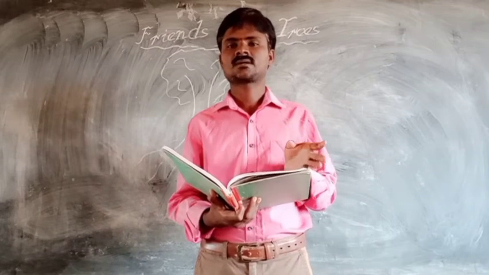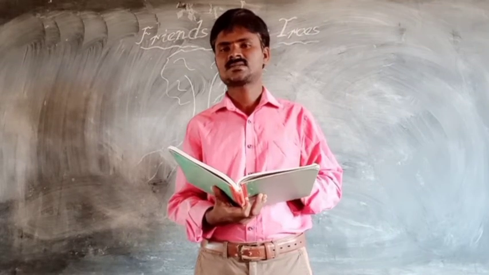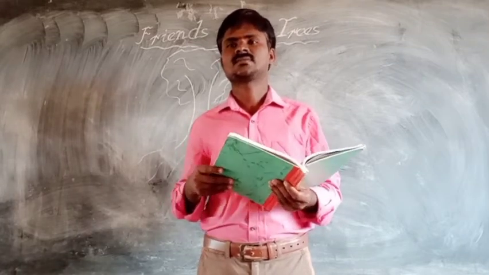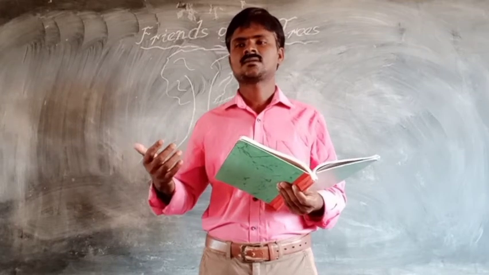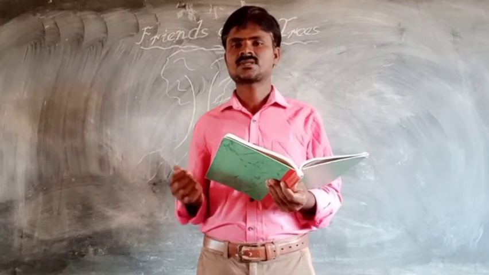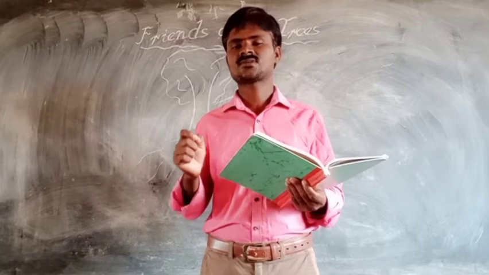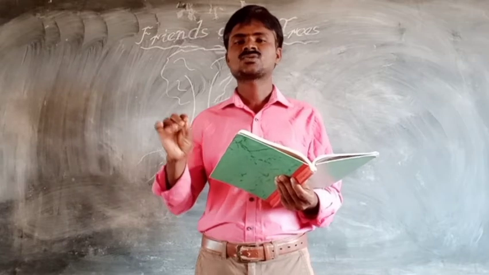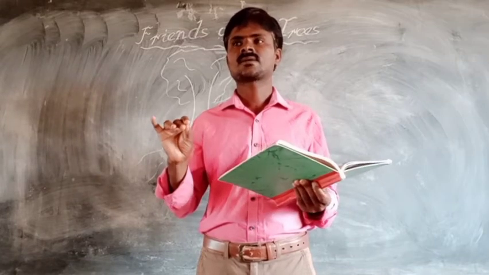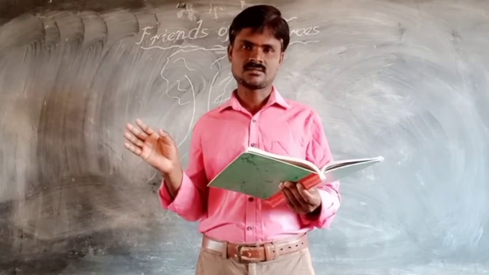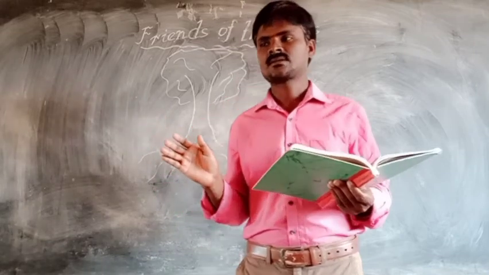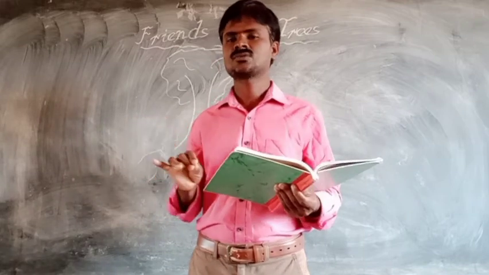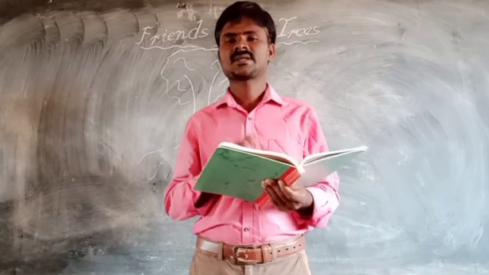Many people are cutting the trees for constructing houses and for various other purposes. So that's why the government has started conservation of forests. If they want to cut the trees, they should take permission from the government. Not only human beings, but creatures are also enemies to the trees.